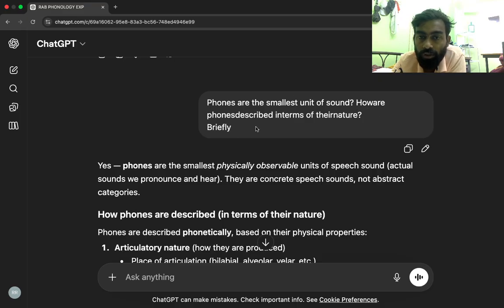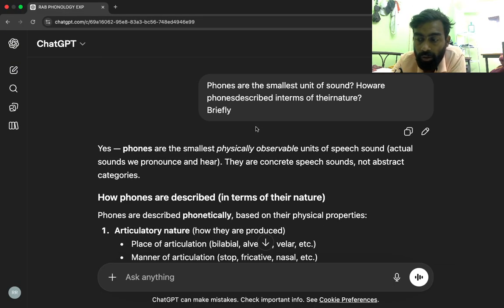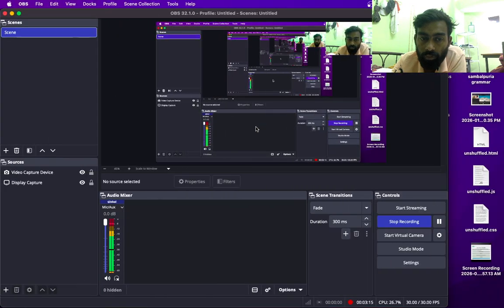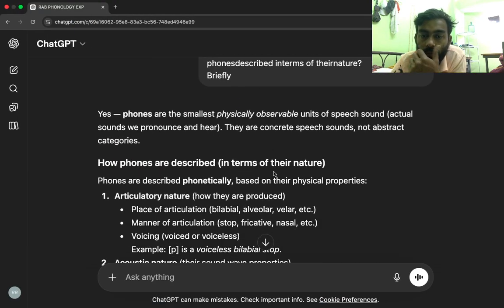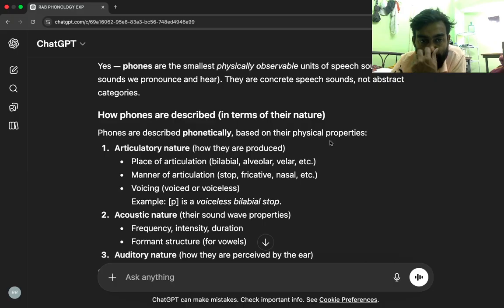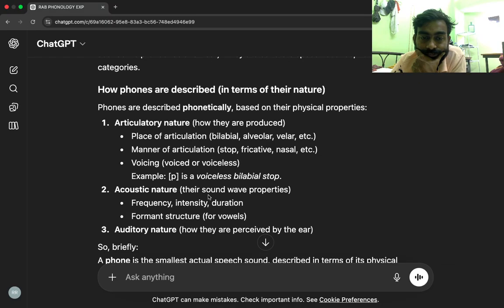How are phones described in terms of their nature? Briefly explain. They are concrete speech sounds, not abstract categories. Phones are described phonetically based on their physical properties. First, articulatory nature, how they are produced: place of articulation, bilabial, alveolar, velar, etc.; manner of articulation, stop, fricative, nasal, etc.; and voicing, voiced or voiceless. Example: P is a voiceless bilabial stop.